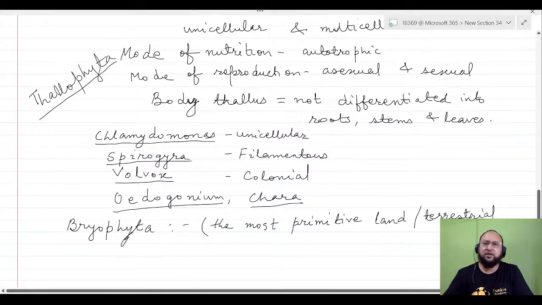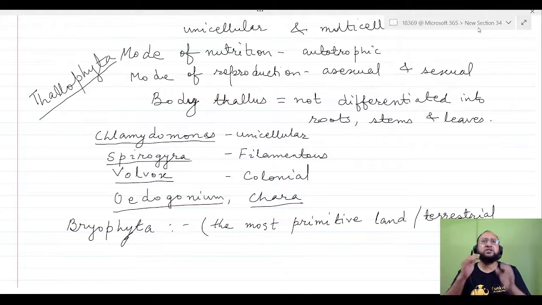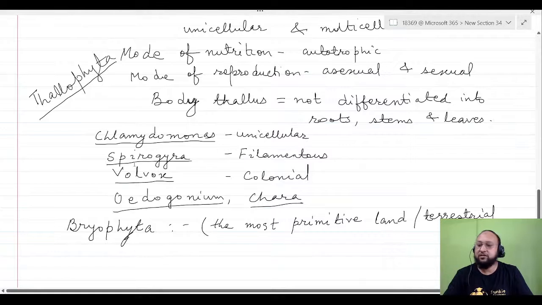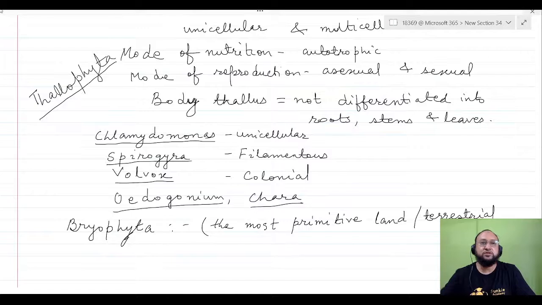Vascular tissue is well developed in plants like angiosperms, gymnosperms, etc., like I was discussing in some classes. But in bryophyta and in thallophyta, no such well developed vascular tissues are found.